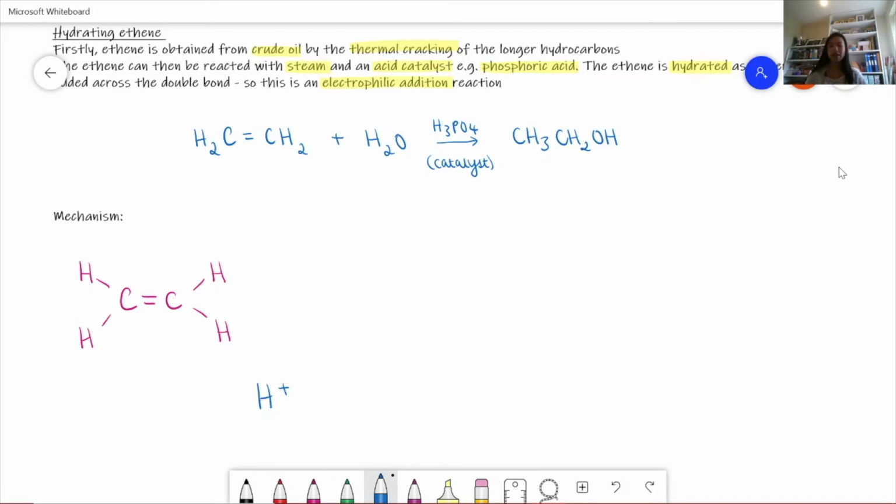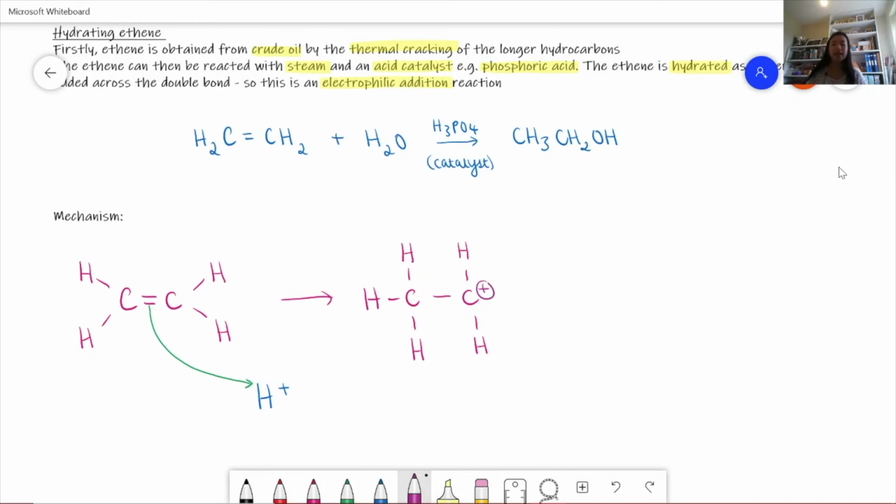The electrons from the double bond move to this H plus, and this forms a carbocation. I'm adding the hydrogen onto the first carbon, so the double bond breaks and we've only got two hydrogens on this carbon. This carbon is now positively charged because we've lost some electrons.